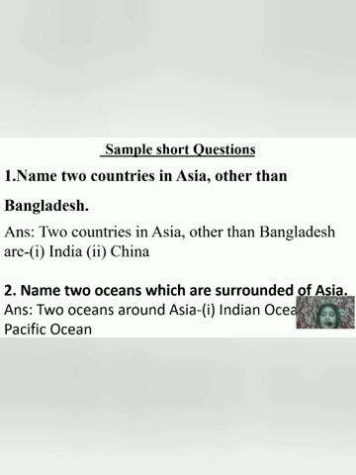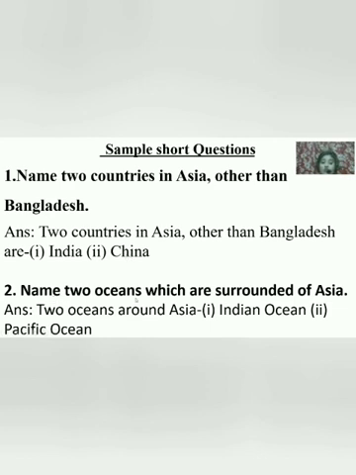So students, now we will move to short question answers. The first short question is: name two countries in Asia other than Bangladesh. We have learned earlier that in total there are 48 countries in Asia, but other than Bangladesh, there are 47 countries. So you can pick any two names from those 47 countries. I have taken India and China. So I have written the answer this way: two countries in Asia other than Bangladesh are India and China.